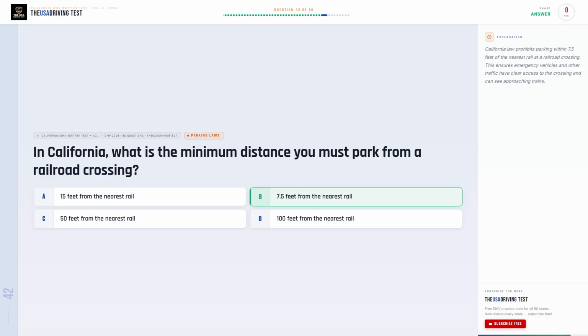The correct answer is B. 5 feet from the nearest rail. California law prohibits parking within 5 feet of the nearest rail at a railroad crossing. This ensures emergency vehicles and other traffic have clear access to the crossing and can see approaching trains.